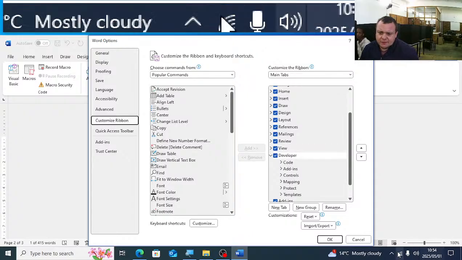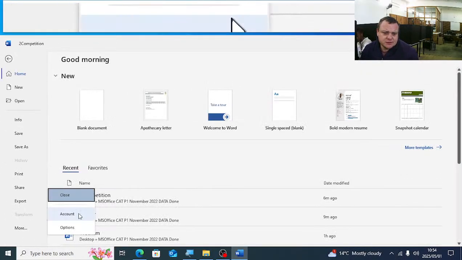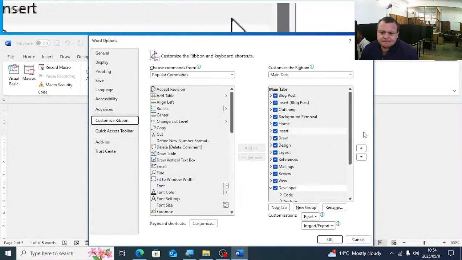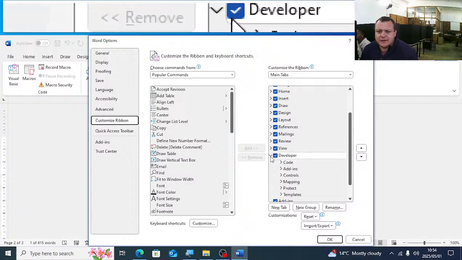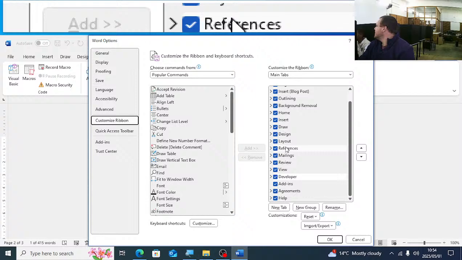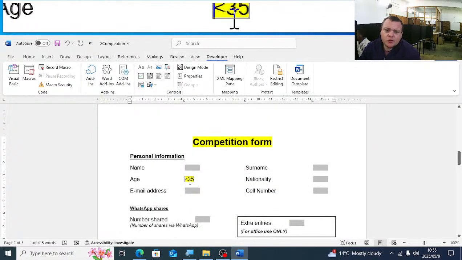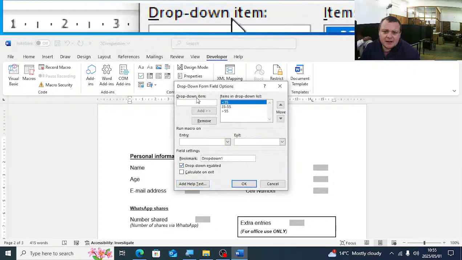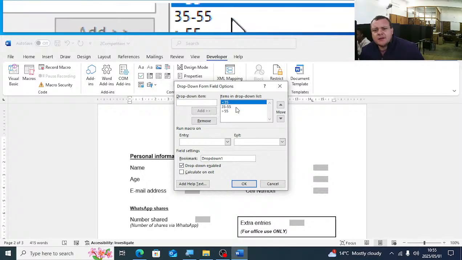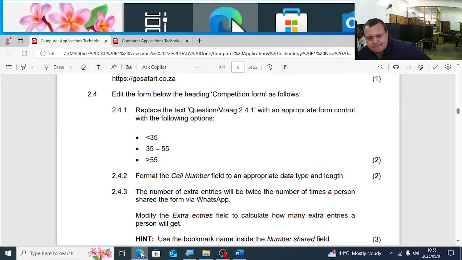Okay? I'm going to quickly repeat it. If you do not have the developer tab there, you click on File, Options, or More, and in my case Options, Custom Ribbon, and then you just make sure Developer is ticked there on the right hand side. Happy? Okay? And then if you have the developer tab there, you're going to add a drop down form field with smaller than 35, 35 to 55, bigger than 55.